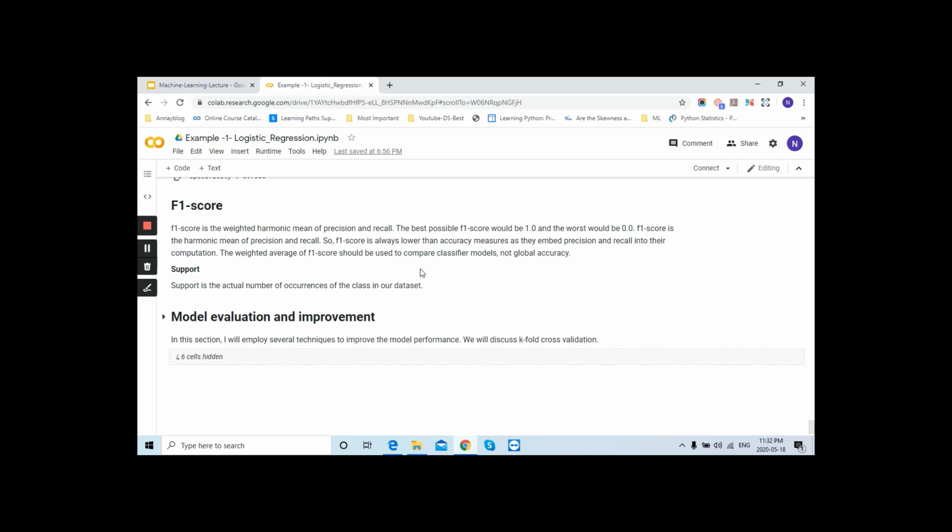Now this is the F1 score. We will check it. Its best value should be 1.0 and the worst would be 0.0. So F1 score is just to check the harmonic mean of precision and recall.